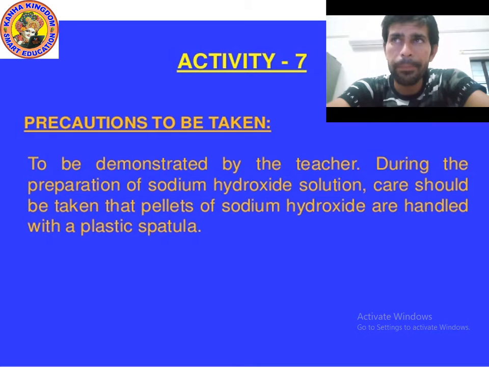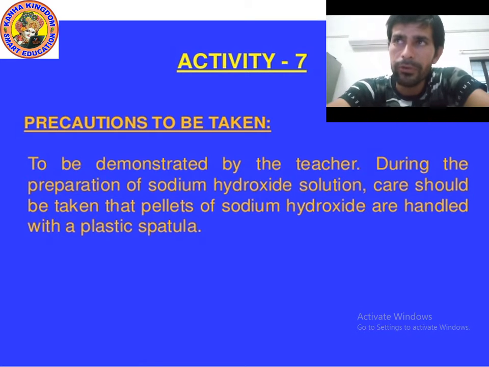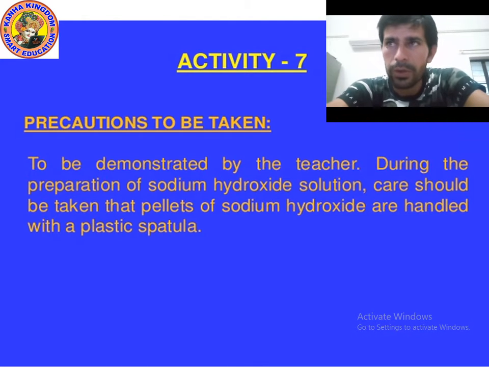During the preparation of sodium hydroxide solution, care should be taken that pellets of sodium hydroxide are handled with a plastic spatula. In this experiment we will take sodium hydroxide, and we will use a spatula. A spatula is just like a spoon. We will take a pellet of sodium hydroxide with the help of a plastic spatula.